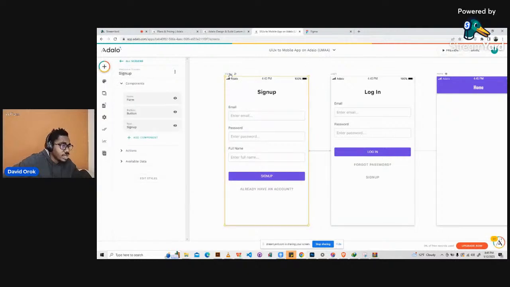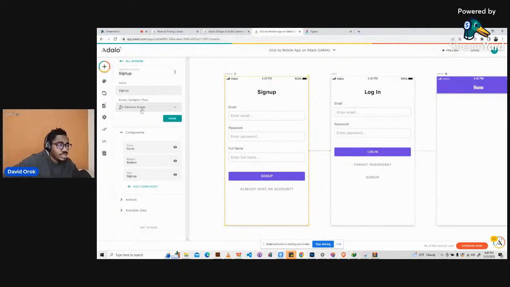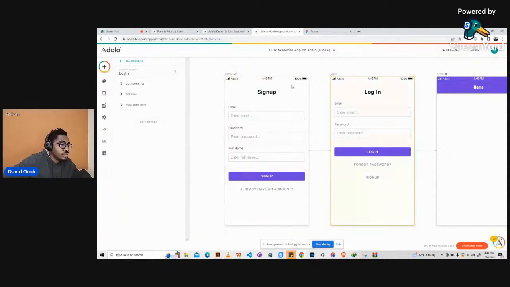If you tap on the top of the screen, and then you click here, you will see the screen navigation type. So here it says that this is a welcome screen, right? And if you tap on the name of the screen over here on the left hand side, you see that the screen navigation type is just normal screen. All right, so the other one was a welcome screen, this one is a normal screen, and the last one here is a home screen.